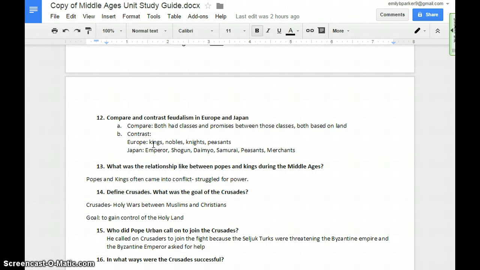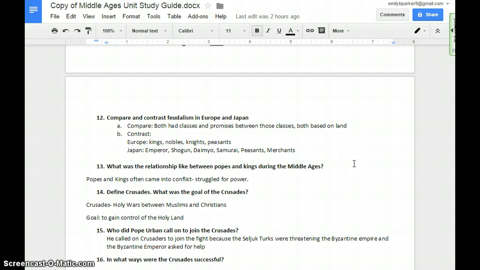People who had the greatest power were the kings, nobles, knights, and peasants. So that's in Europe. And then in Japan, the person with the most power was the emperor, and then there's shogun, daimyo, samurai, peasants, and merchants. So you're definitely going to want to know the order of those people in each. That is one of the questions you need to know.